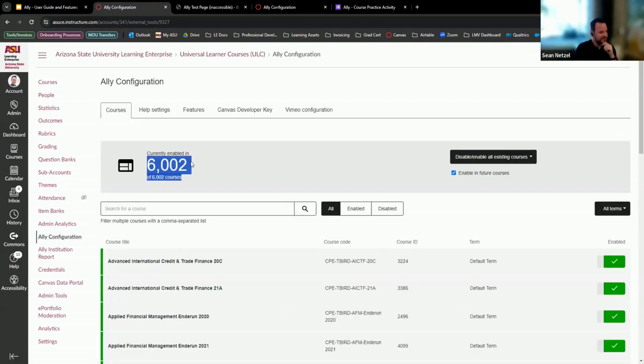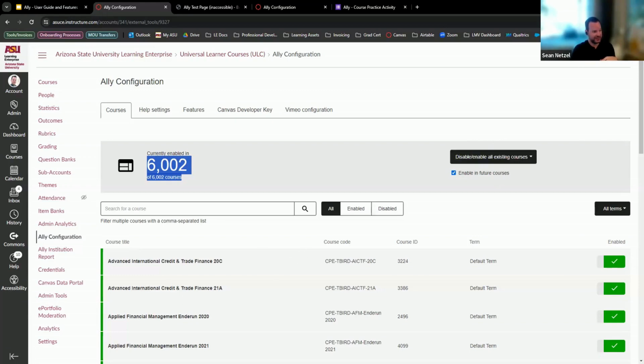You see all the courses it's enabled in, and we have it set so that we want it enabled in everything. I can't even think of a reason why you would not want this enabled in your courses. Maybe if it's a dev shell or a sandbox or something, you don't care, possibly. If someone has a really good reason why you would not want this enabled in a course, I would love to hear it. So please speak up if that's the case. But this is a really good way to do it.